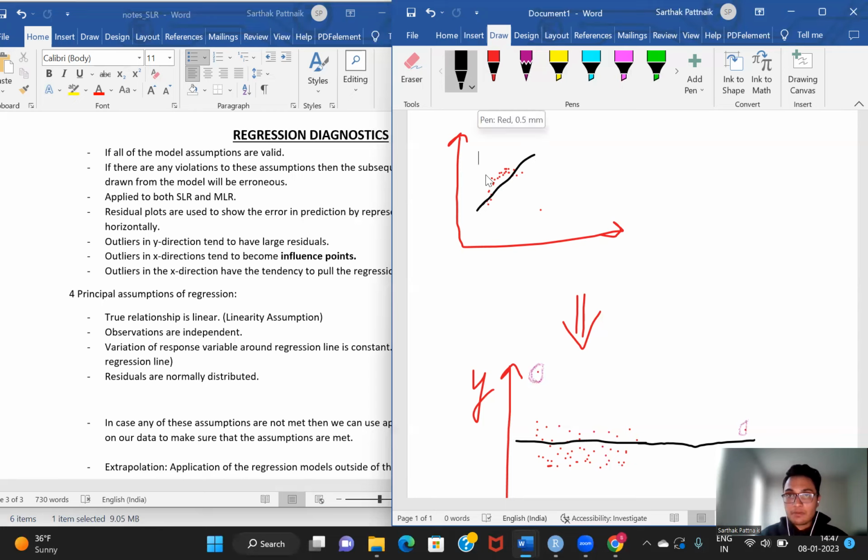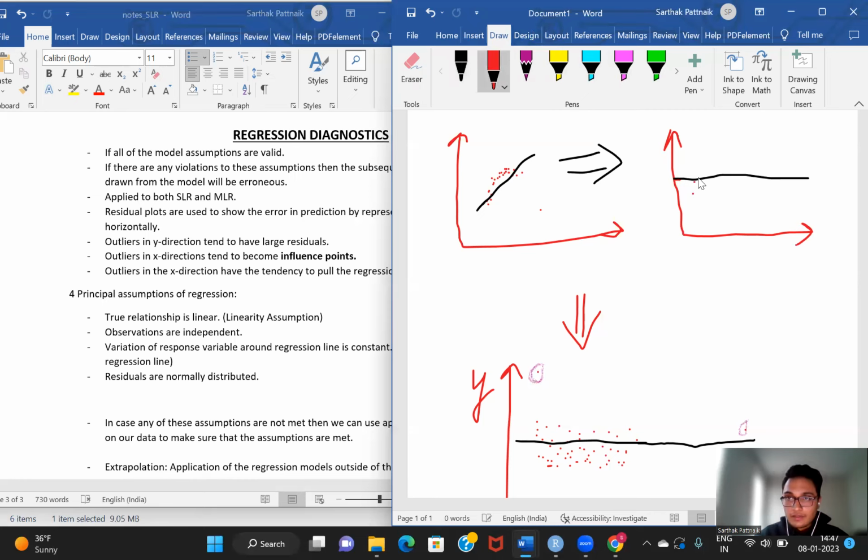If I plot my residual plot for this particular scatter plot, I'll get something like this, where you can see a non-linear pattern in the points with respect to my regression line.